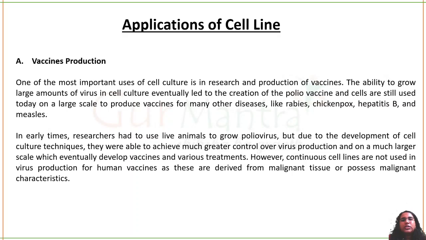So why do we use cell line? What is the application? There are several applications for cell lines. The first one is vaccine production. Vaccine production requires the cells to grow indefinitely to a larger scale. If you're going to use a primary cell line or a secondary cell line or a finite cell line for that matter, after certain passages, they'll undergo senescence and eventually they'll die. But if you're going to use a continuous cell line, then it's going to be great use. The cells will grow indefinitely, you'll get a large amount of produce and thereby you can make a large quantity of vaccines.